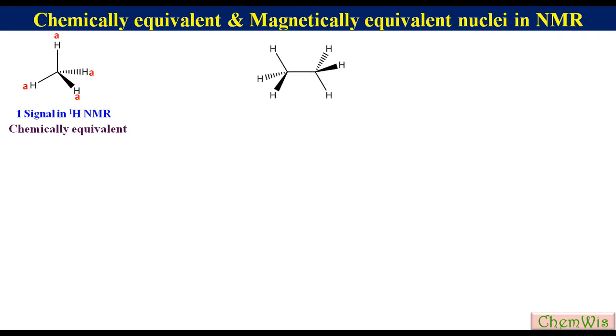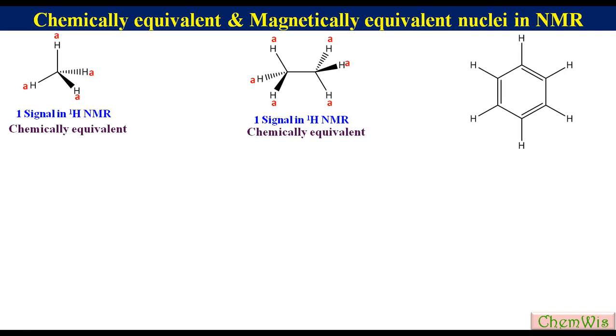Ethane. In the case of ethane, all the 6 protons have the same electronic environment, so we can label them by the same letter. Being in the same electronic environment, they will have the same chemical shift in the proton NMR. So all the 6 protons are chemically equivalent and the ethane molecule shows only one signal in the proton NMR. There is no question about the magnetic equivalency because there is no spin-spin coupling system in ethane.